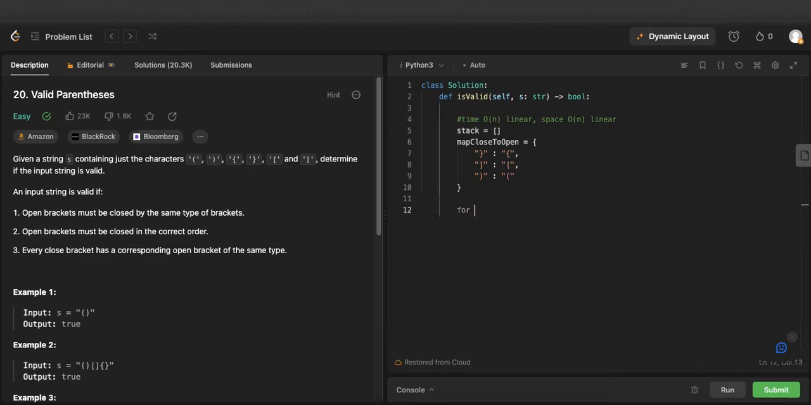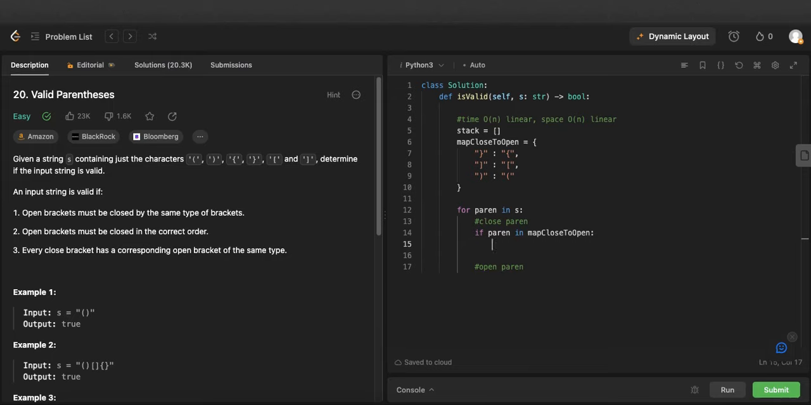Following this, we will go through every parenthesis in our string in a for loop. In this for loop, we will have two cases. One is that we have a closed parenthesis, and the other is that we have an open parenthesis. We will determine if the current parenthesis is a closed parenthesis by seeing if this current parenthesis is a key in our hash map. Then what we want to do when seeing a closed parenthesis is make sure that we can match it correctly with the most recent element in our stack.